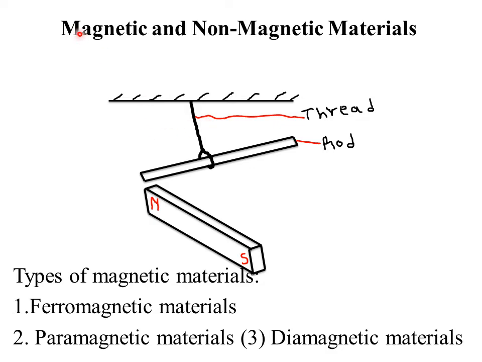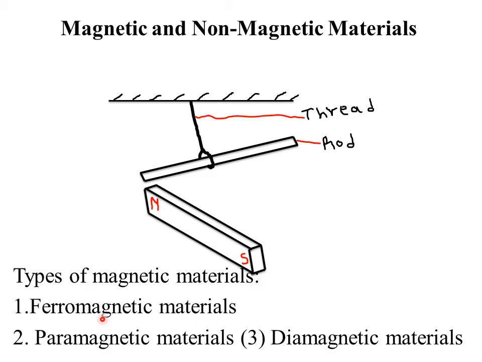Then under magnetic materials, we have the types of magnetic materials. So we have different types of magnetic materials. 1, we have magnetic materials called ferromagnetic material. Remember, the word ferro is coming from iron, which in chemistry is denoted by Fe. So that is where the ferro is coming from. Ferro has to do with iron. So ferromagnetic materials, we also have other materials called paramagnetic materials, and we also have other materials called diamagnetic materials.